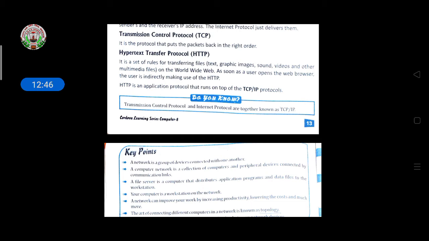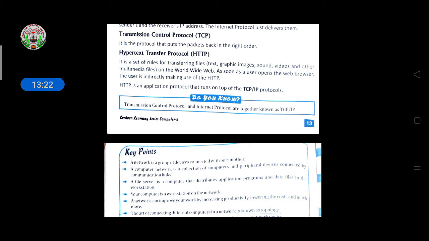So HTTP is a set of rules for transferring your files, such as graphic files, images, sounds, videos, on the World Wide Web. As soon as you open the web browser, the user indirectly makes use of HTTP.